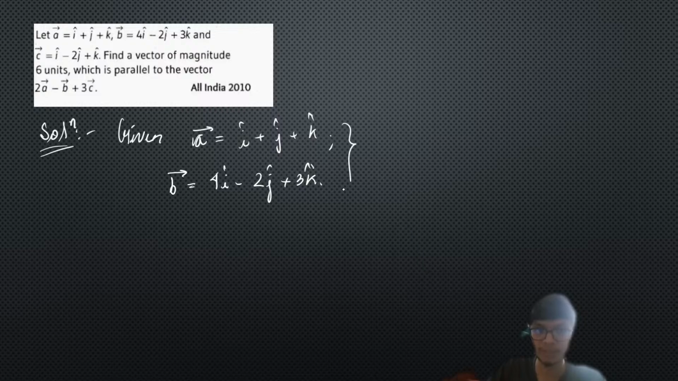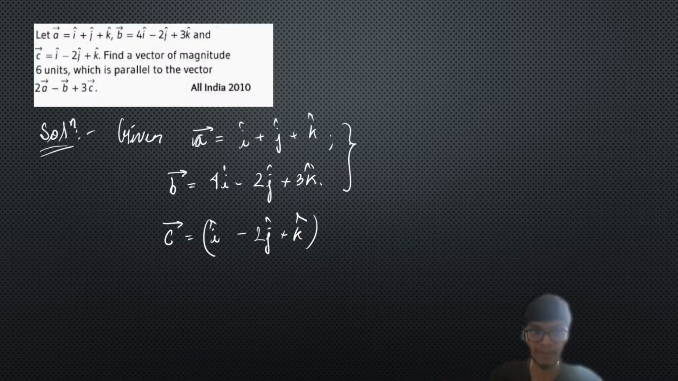So we have this information about the a, b and c vectors, right? And c vector is given as i cap minus 2j cap plus k cap, right? So this is the information we have been provided with. Now it is said that we need to find a vector whose magnitude is 6 and which is parallel to the vector.